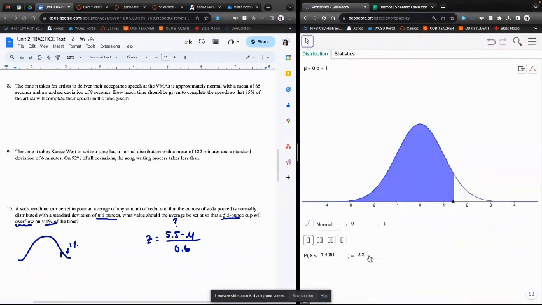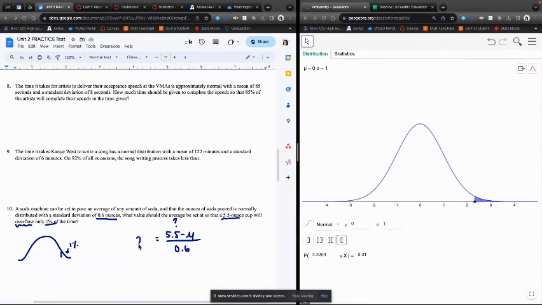We want the area to be 1%, which is 0.01, but we want that area on the right-hand side. So that means that, oops, 0.01. Our z-score is going to be 2.33.